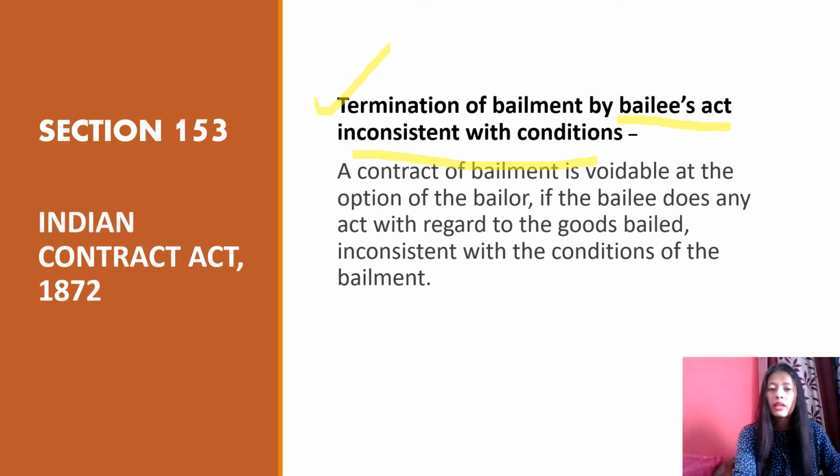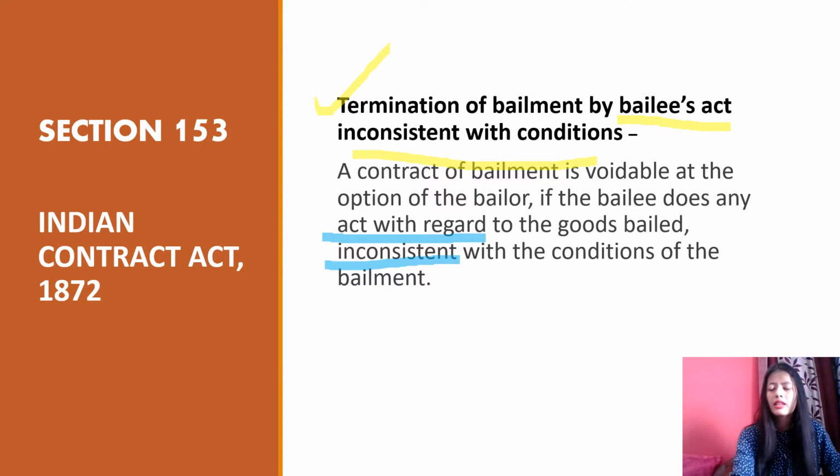That means the bailee is acting inconsistently with the conditions of the bailment. It is a contract of bailment and he is not performing the contract in accordance with the conditions prescribed. Then what can that contract become? It can become voidable at the option of the bailor. Whose option? At the option of the bailor, that contract can become voidable.